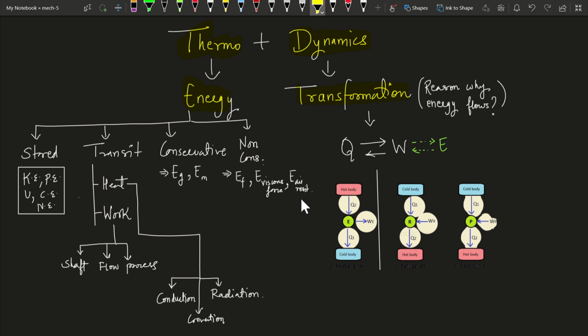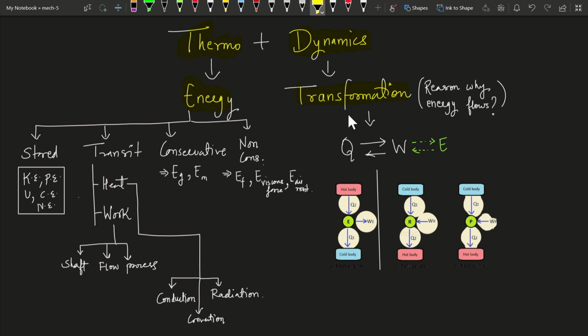Whatever form of energy is lost in these, and this could be any other form where energy cannot be regained, where once energy is lost, it cannot be obtained again. So that is a form of non-conservation. We have given the examples: energy lost in friction, viscosity, or air resistance.